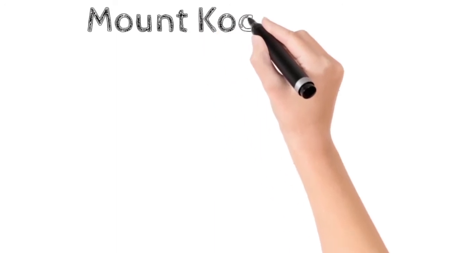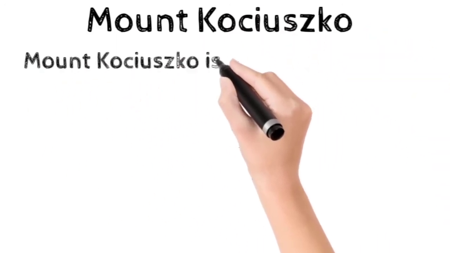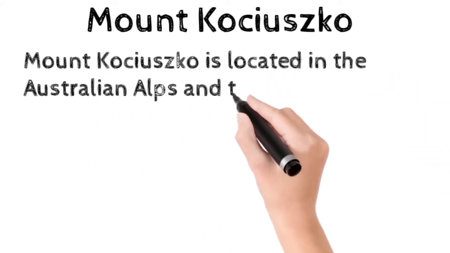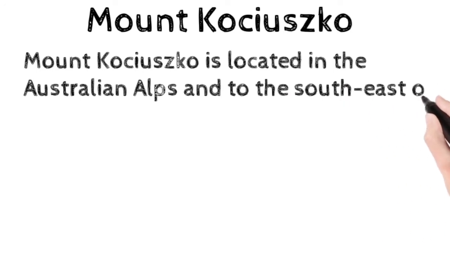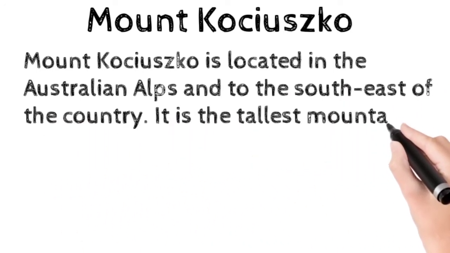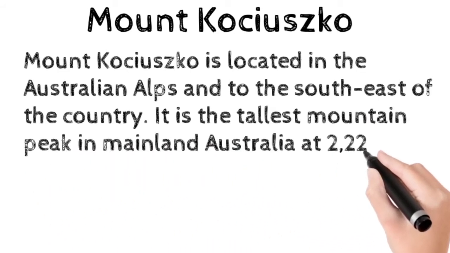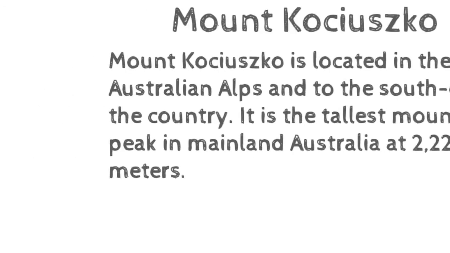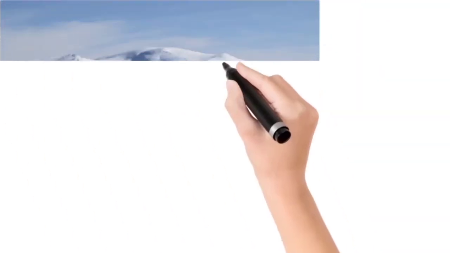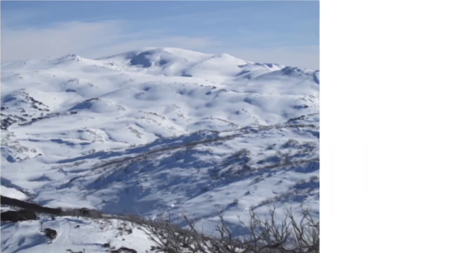Mount Kosciuszko. Mount Kosciuszko is located in the Australian Alps and to the southeast of the country. It is the tallest mountain peak in mainland Australia at 2228 meters. The picture which is now coming is of Mount Kosciuszko.